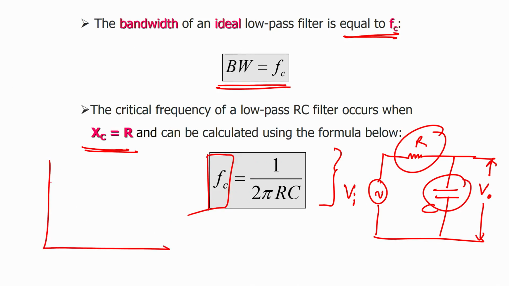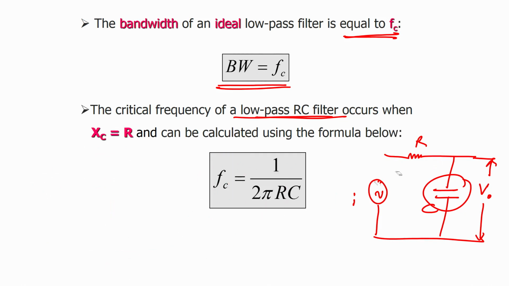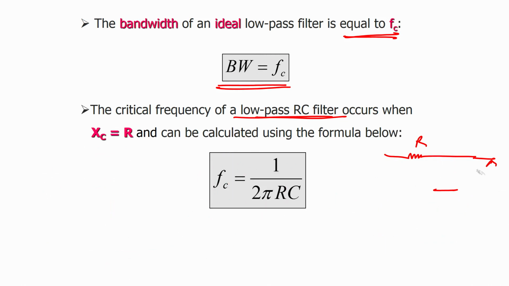Critical frequency is the frequency at which the attenuation starts, we have considered this minus 3 dB. So, the critical frequency of a low pass RC filter occurs when Xc equals R and can be calculated using the formula Fc equals 1 upon 2 pi RC. Now let us see.